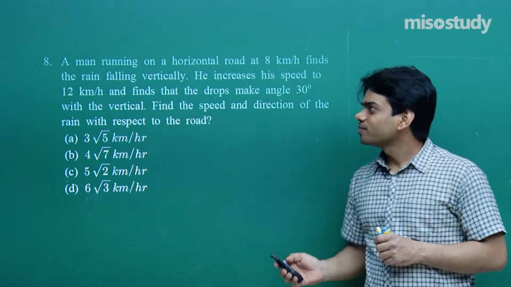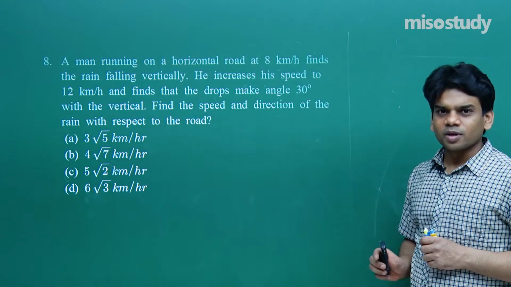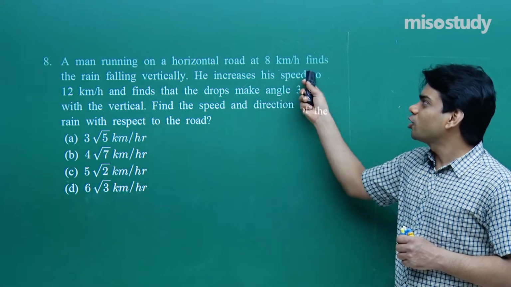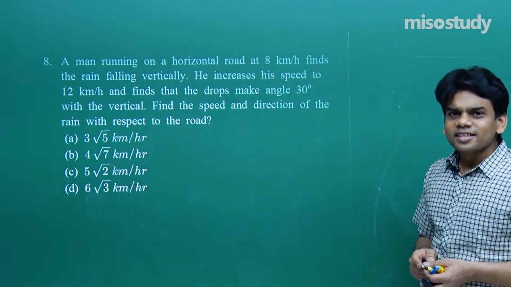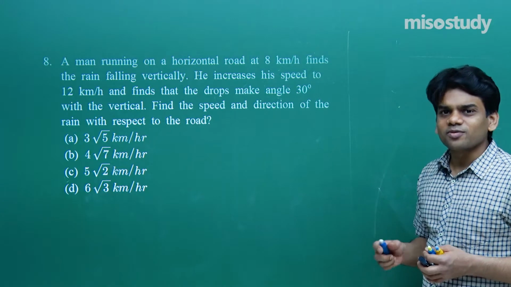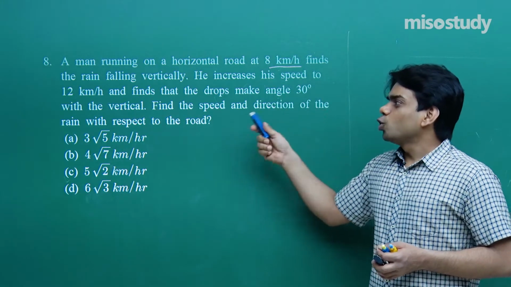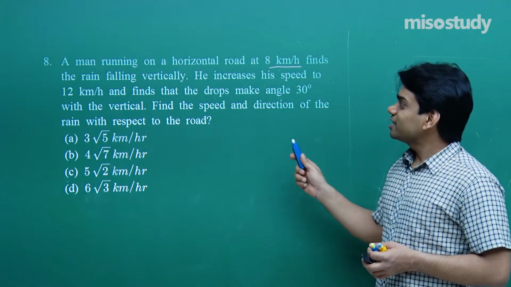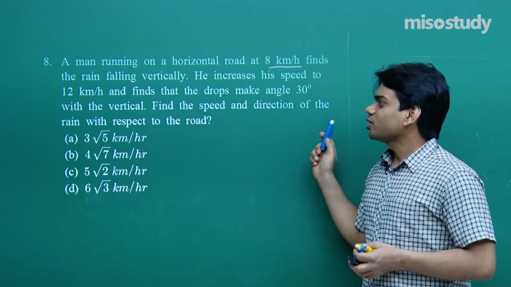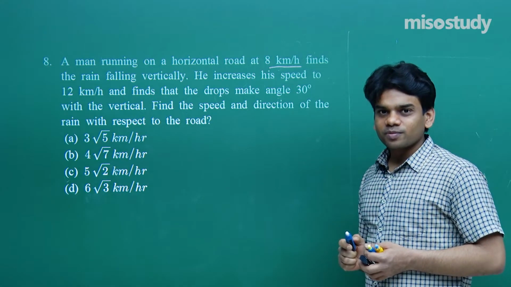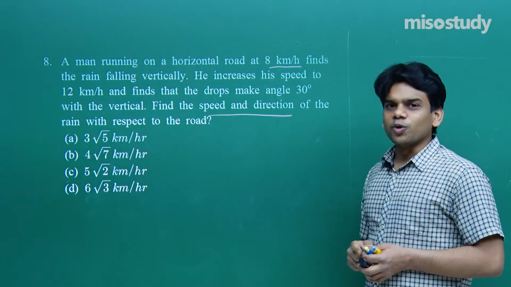The next question, 8th one. A man running on a horizontal road at 8 km per hour finds the rain falling vertically. He increases his speed to 12 km per hour and finds that the drop makes angle 30 degree with the vertical. Find the speed and direction of the rain with respect to the road. So we need to find out speed and direction of the rain with respect to road.